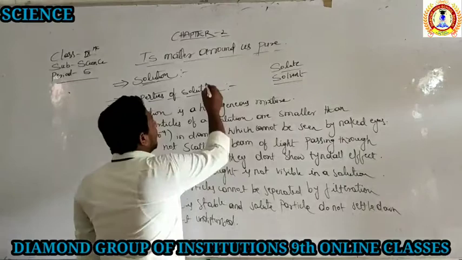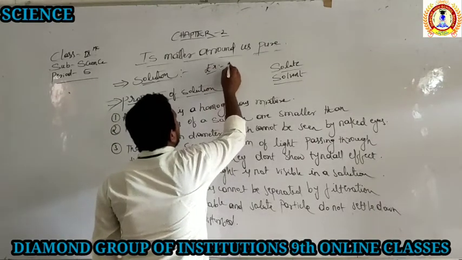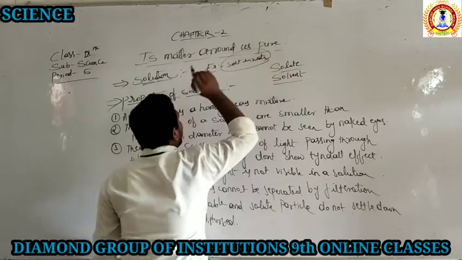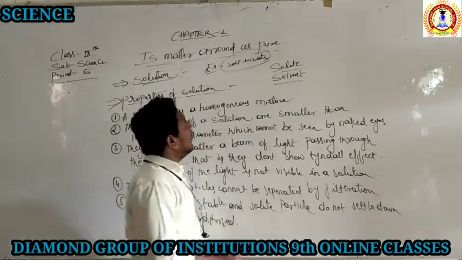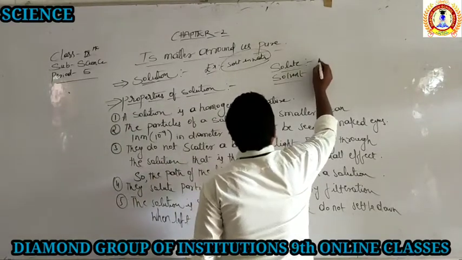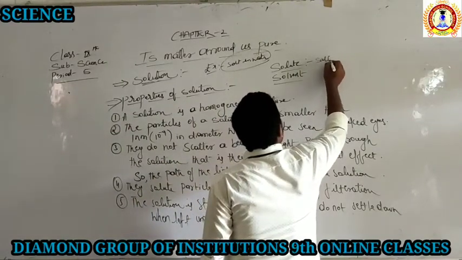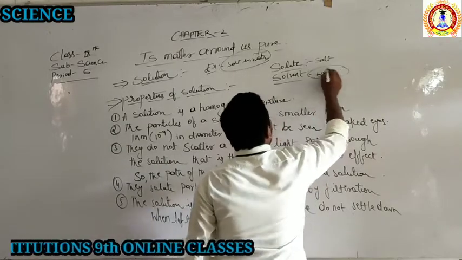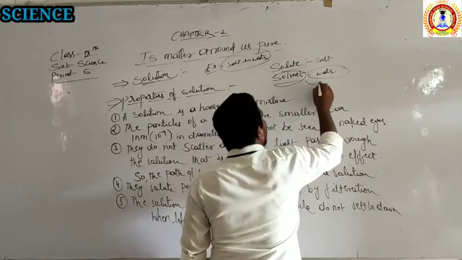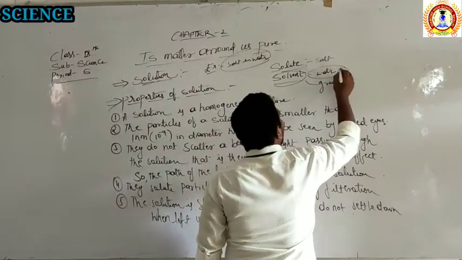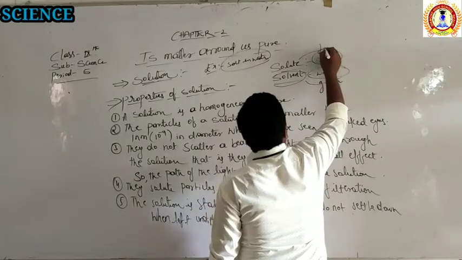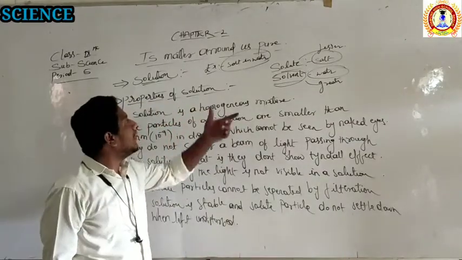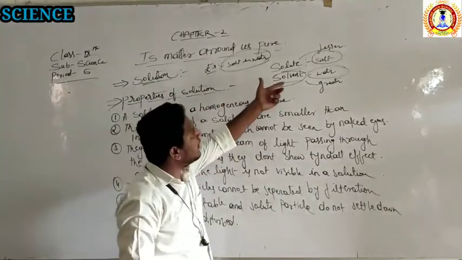Example, what did we take? Salt in water. That was the example of a solution we took yesterday, where the solute was salt and the solvent was water. Always the solvent should be present in the greater amount and the solute in the lesser amount. Then only is it possible to make the solution. If the reverse is there, it is not possible.